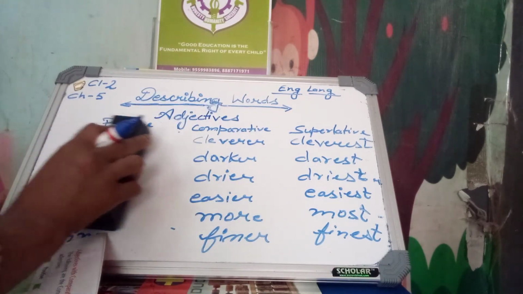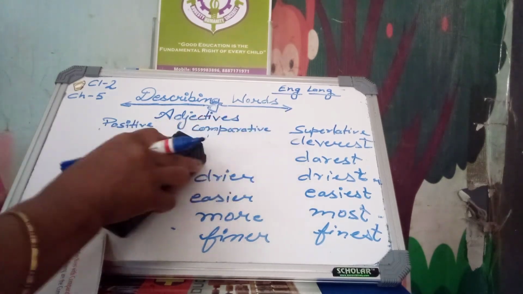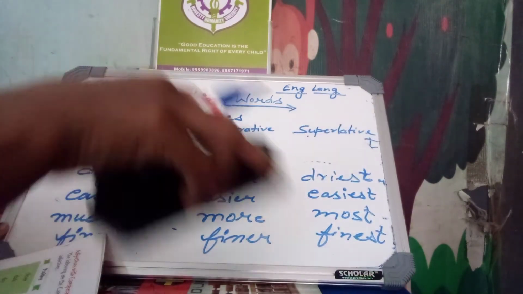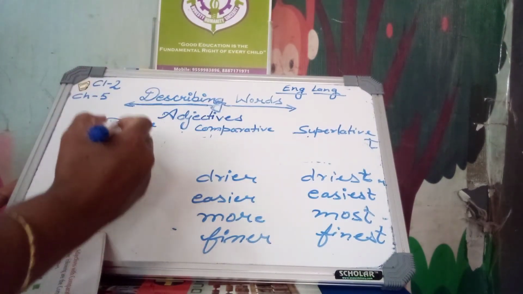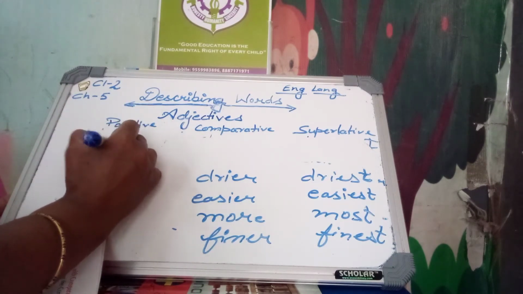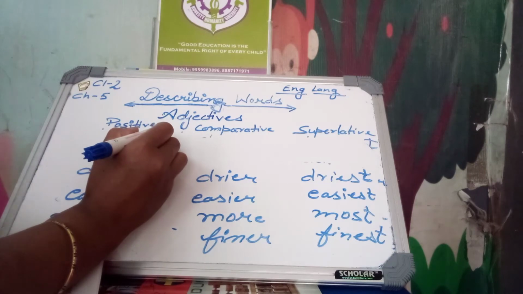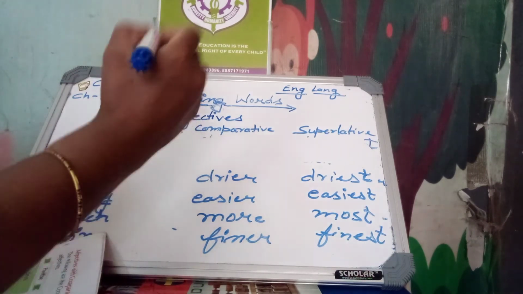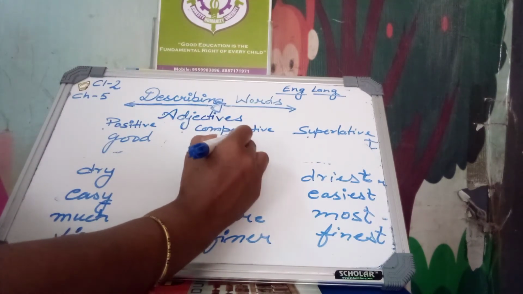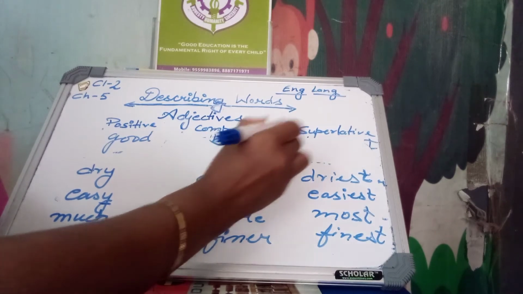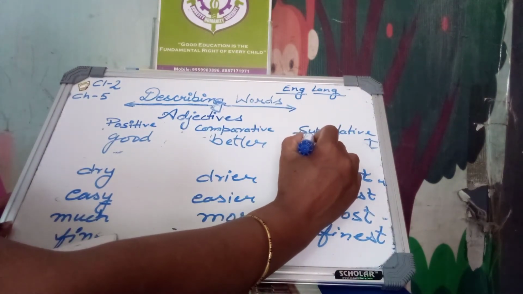Learn it properly. Good: the comparative degree of good is better, and the superlative degree of good is best.